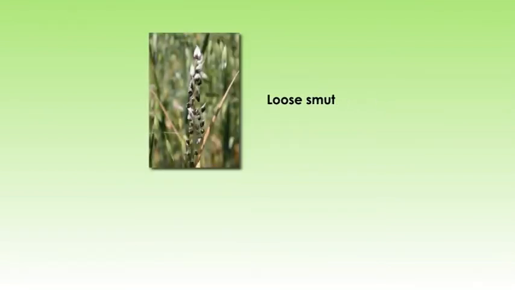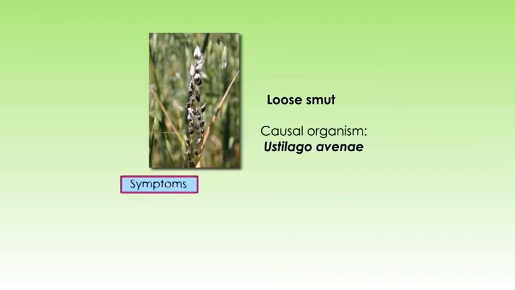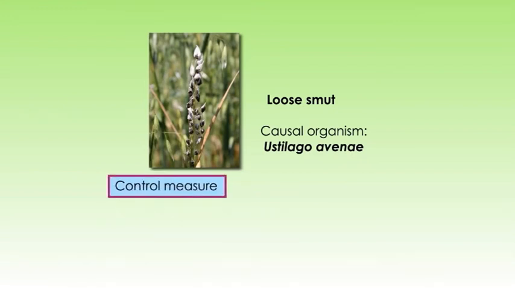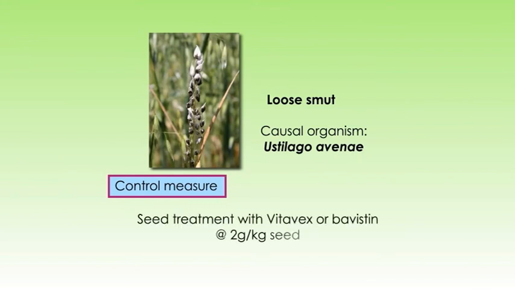The second disease is loose smut, which is caused by Ustilago avenae. The symptoms associated with these attacks are grains transforming into black powdery mass of smut sori. The control may be done with seed treatment with Vitavax or Bavistin at the rate of 2 gram per kg seed.